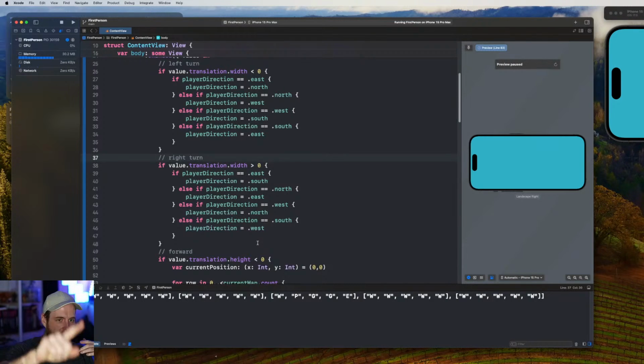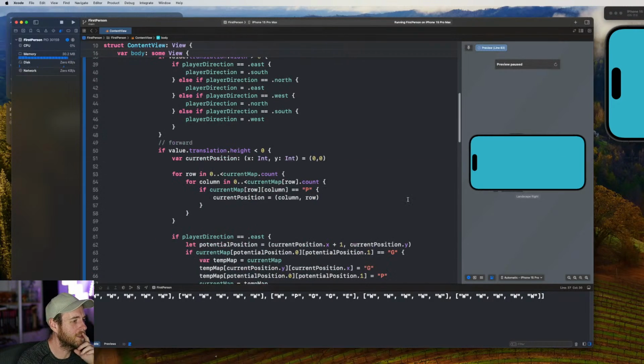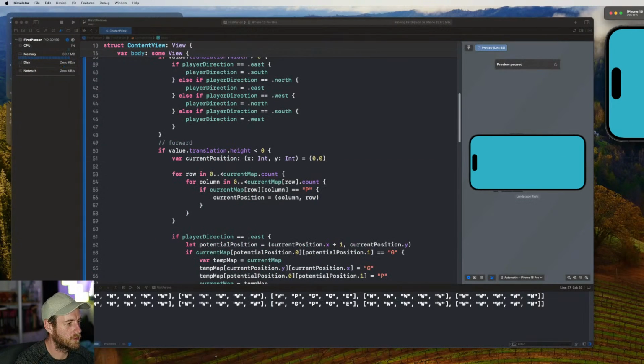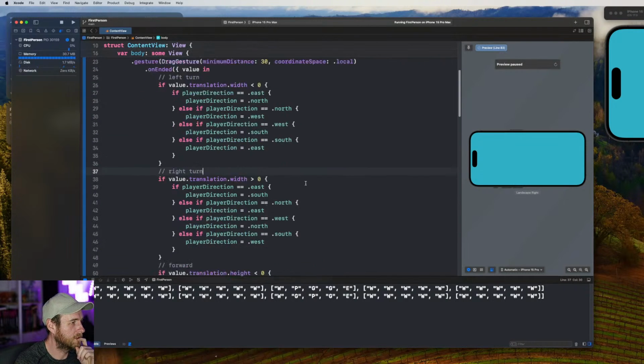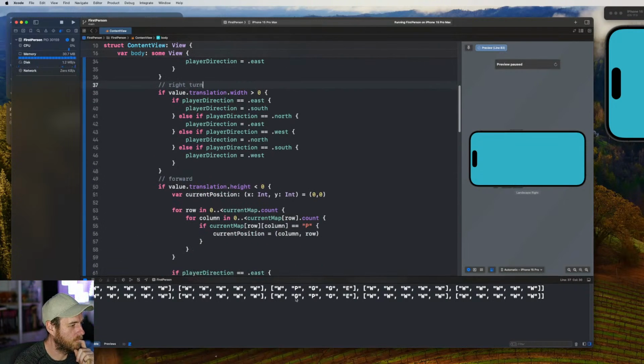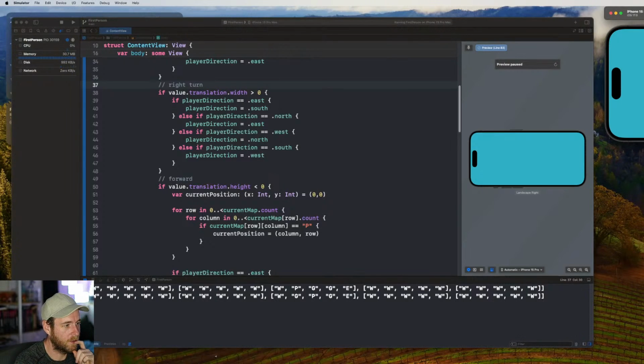Because if I swipe up or down to go forward, if I'm on a slight angle, it's going to have some width to the translation. It might be like 10 pixels this way, but the swipe up and down will have like 50. We go with whichever direction has the most. That's the direction we want to go in. I want to see if this works though. If I swipe down, swipe up. This might be forgiving enough if I keep in a really straight line, because the minimum distance is 30. So what we've done here, we've moved forward a step. So that works.